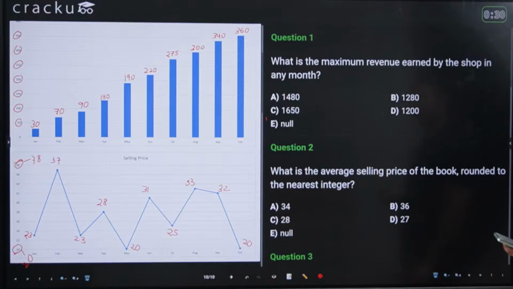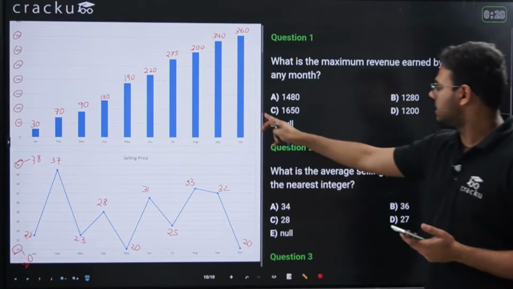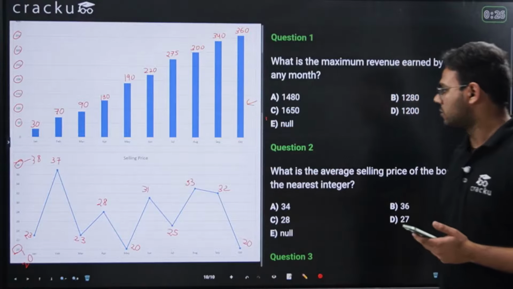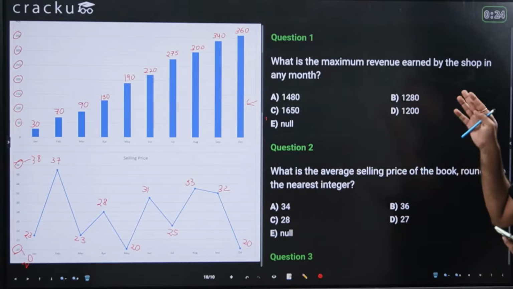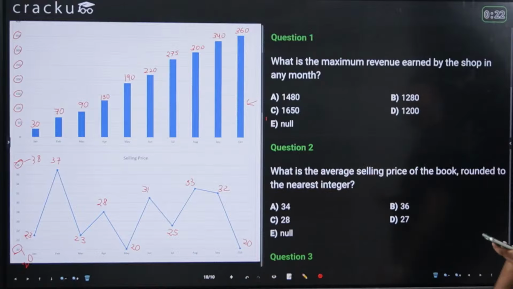Again, this is a good question. As I mentioned earlier, this is cumulative books sold. So what is cumulative books sold? It is books sold up till that particular period.